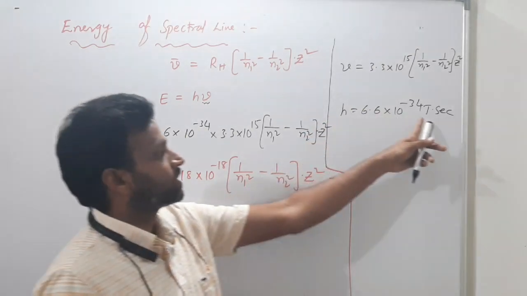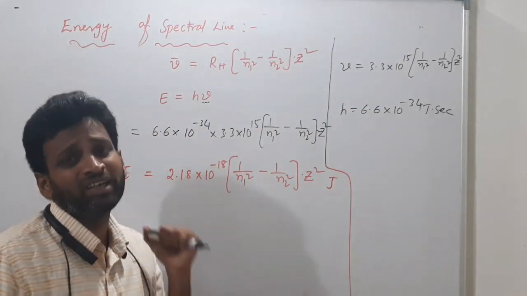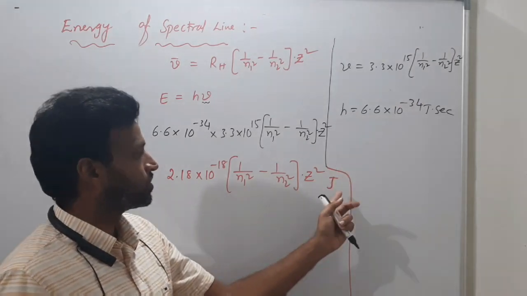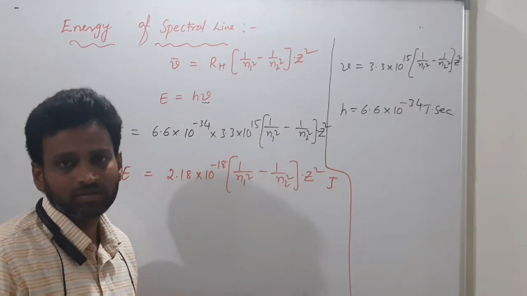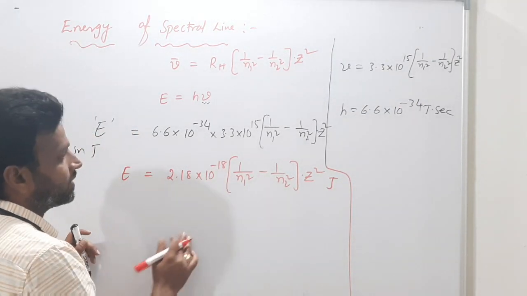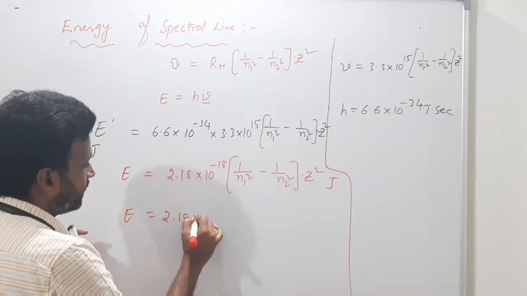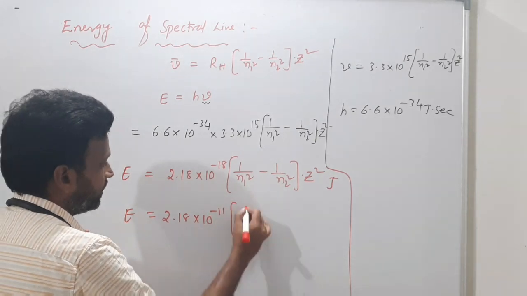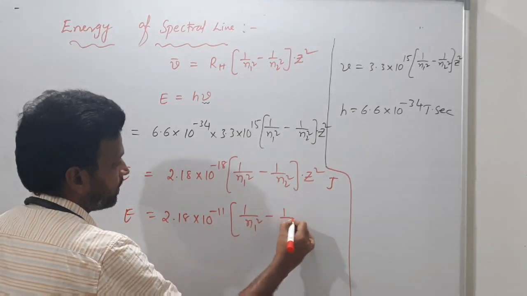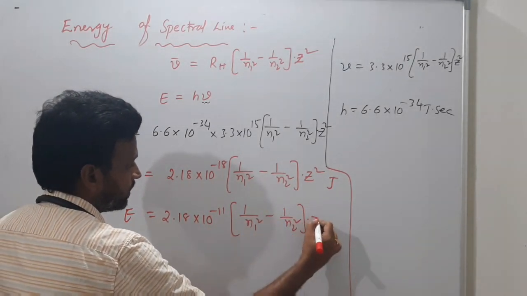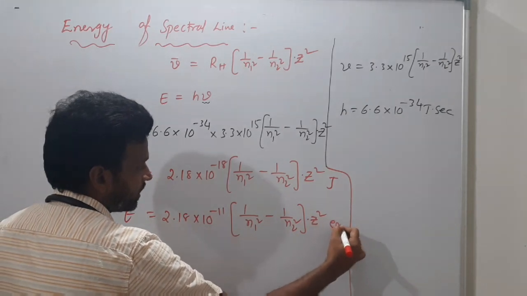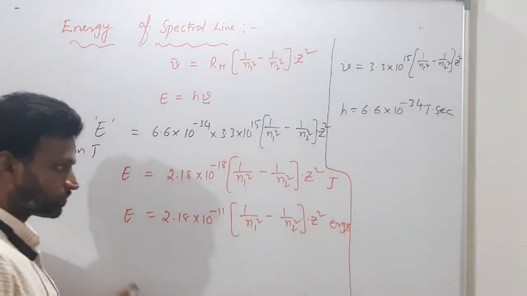Why? The value of h was substituted in joules. Sir, I want it in ergs. Because you know 1 joule is equal to 10 power 7 ergs. So multiply by 10 power 7. So the energy will be 2.18 into 10 power minus 11 into 1 by n1 square minus 1 by n2 square into z square. This is in ergs.